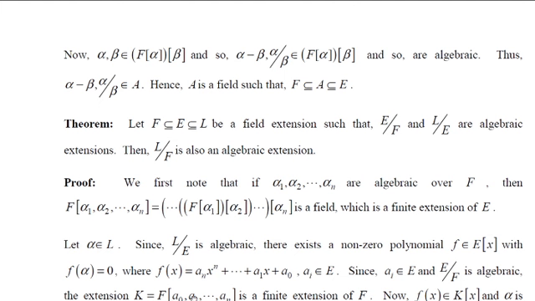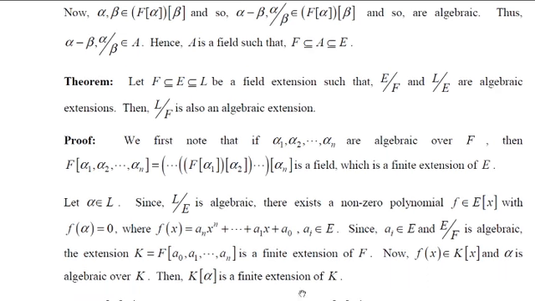And alpha is algebraic over K, because f of alpha is 0. Now, since alpha is algebraic over K, by the above results, K of alpha is a finite extension of K. So K of alpha over K is a finite extension, and we know that K is also a finite extension of F. Therefore, K of alpha over F is also a finite extension.